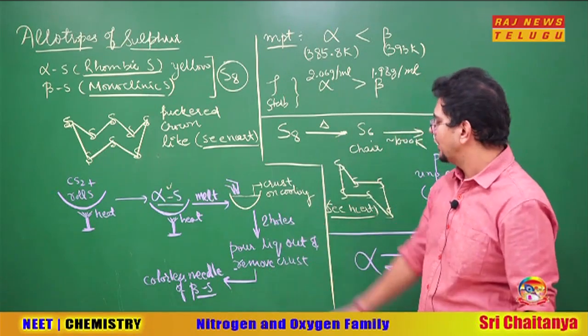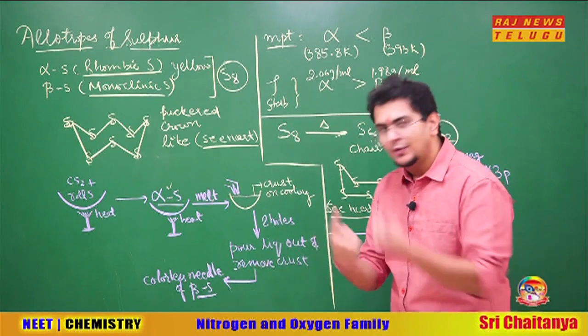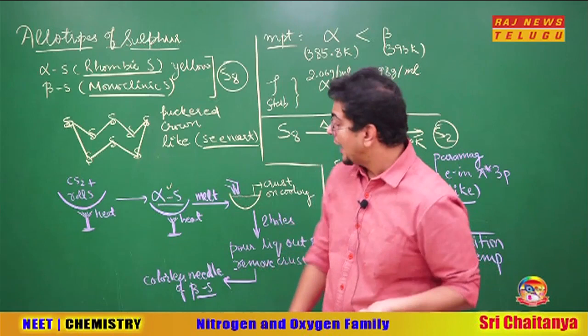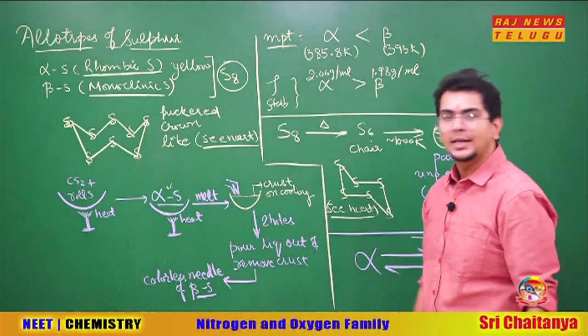So pour the leftover liquid outside, remove the crust, you will get needle-like structure there, colorless needle-like structure of beta sulfur. So what happened? On heating, alpha sulfur became beta sulfur.